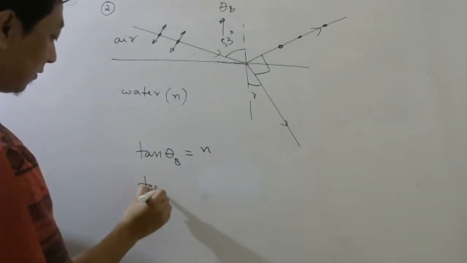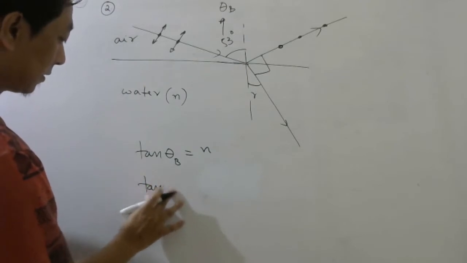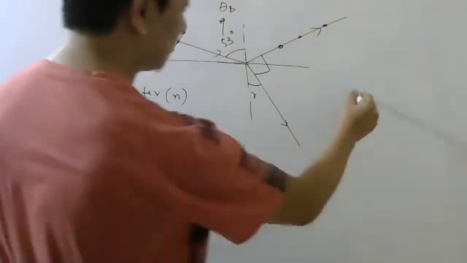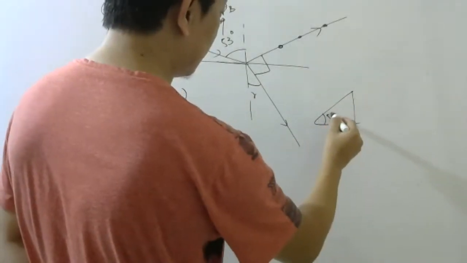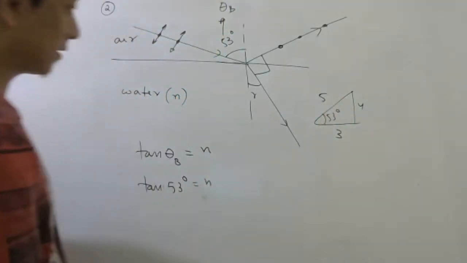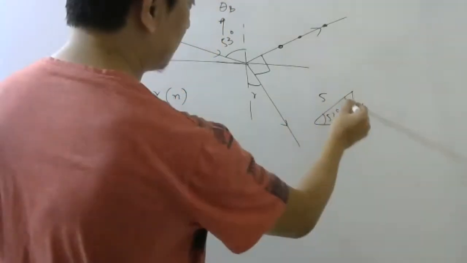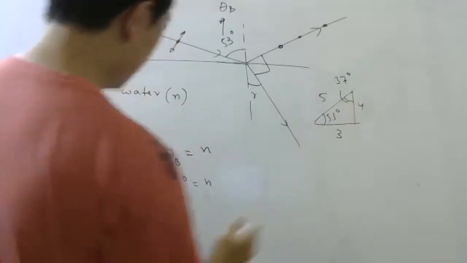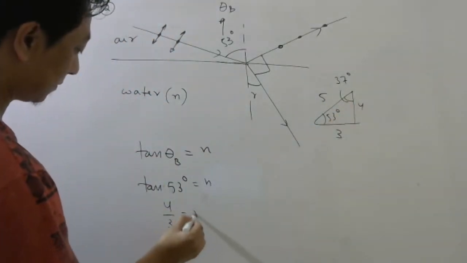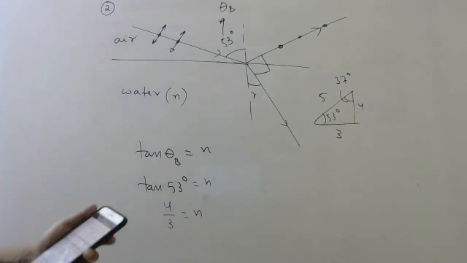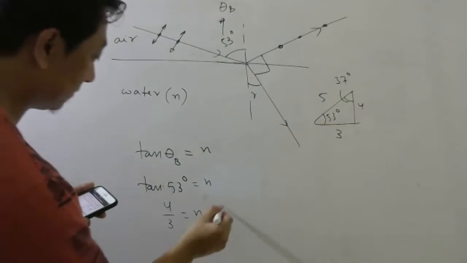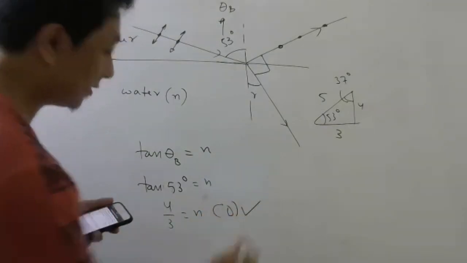So tan of 53. 53 is a very nice angle, no? So if this is 53, opposite is 4, adjacent is 3. This is 37. So tan 53 will be 4 by 3. So refractive index will be 4 by 3, which is option D. So option D is correct.